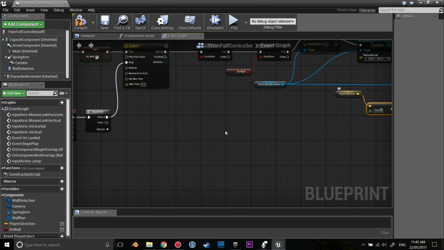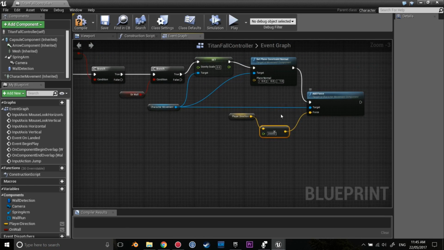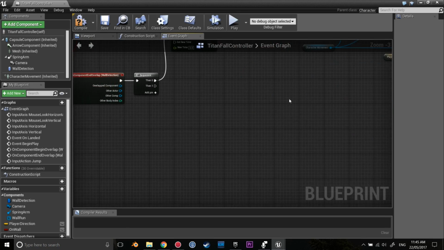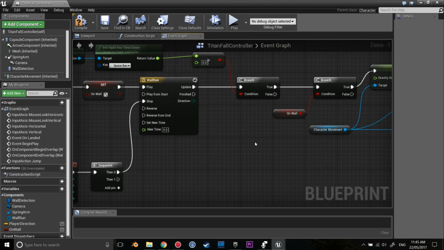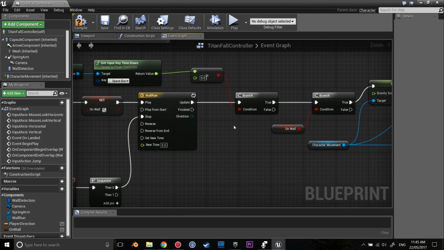The next thing I want to do was we are missing one big section. So this is the add force section. We are missing an entire section down here. And most importantly, we are not resetting our gravity when we hit the ground. And this is what this check here is for, and this check here. So let me go through this.